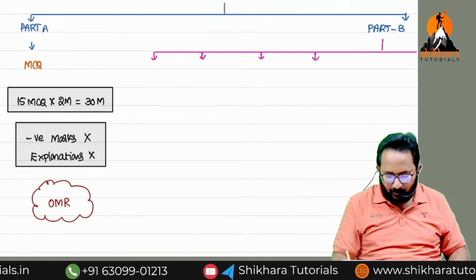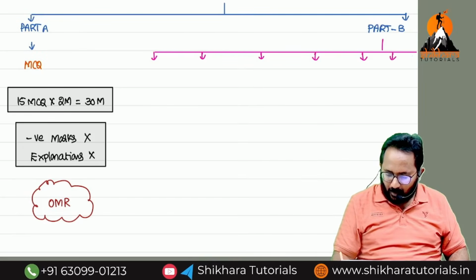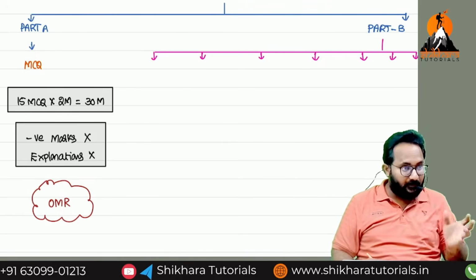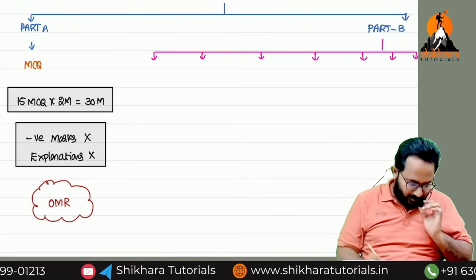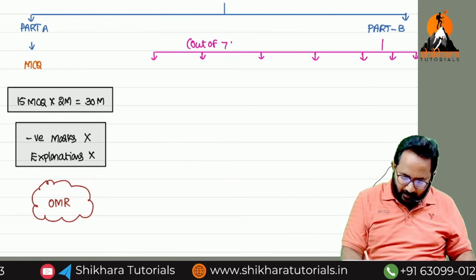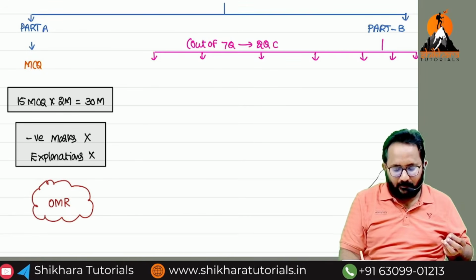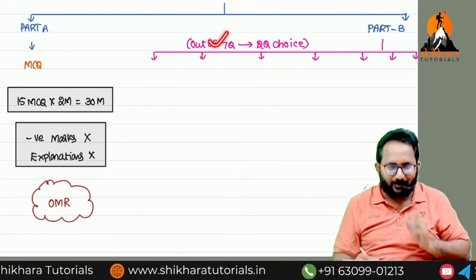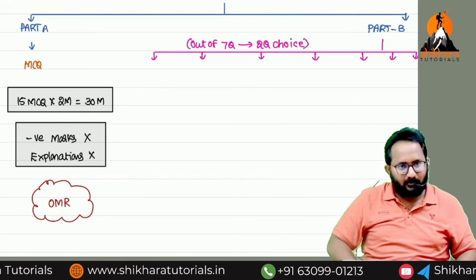Okay, super. 1, 2, 3, 4, 5. Out of 7 questions, how many do we have to write? 5. Any 5, or do we have to select in order? Any 5. Out of 7 questions we have to write 5. Two questions are a choice. Whatever expression is correct only. Out of 7, 2 is choice, which means we have to write 5 questions.